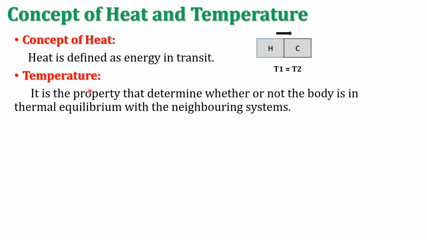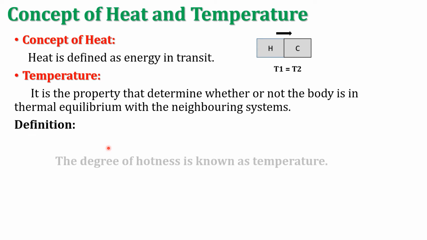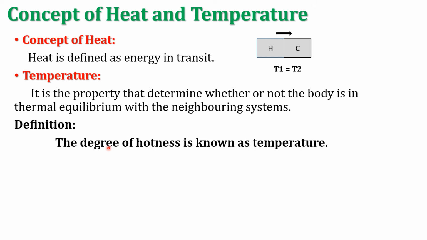Such a property, that is the temperature, we can measure with the help of a special device, and that device is the thermometer. Hence, what is the definition of temperature? Temperature is the degree of hotness.